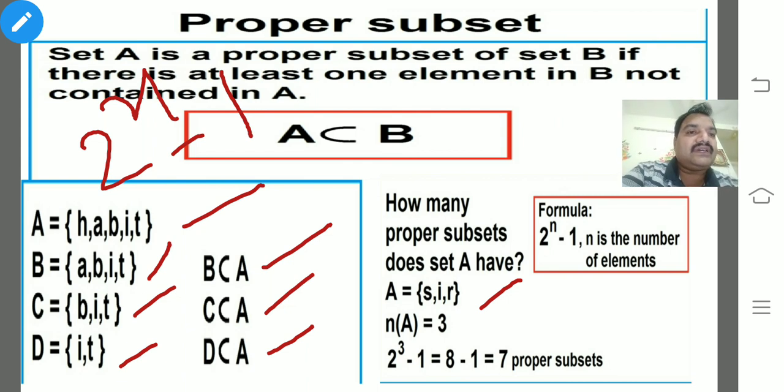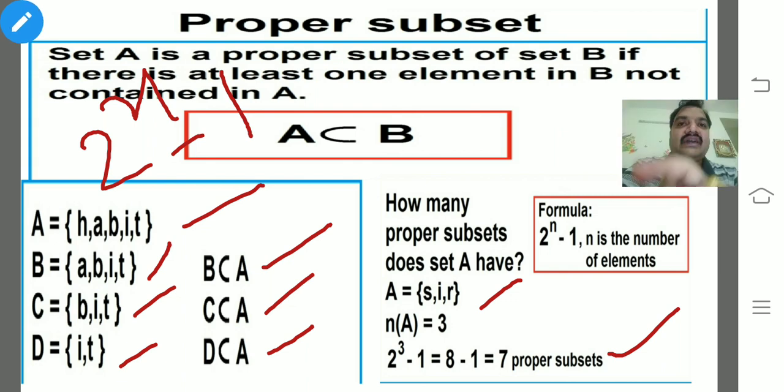So 2 cube minus 1 is 8 minus 1, which is 7. If you get a question on the number of subsets, simply go with 2 power n, which is 8. But for how many proper subsets set A has, you delete 1. The 1 is one property: every set is a subset of itself. Only that property is not applicable in proper subset. You just keep it in your mind, children. This is very, very important. I hope you could understand.